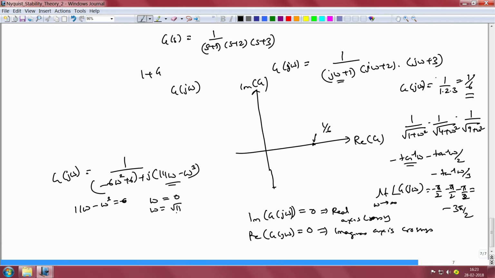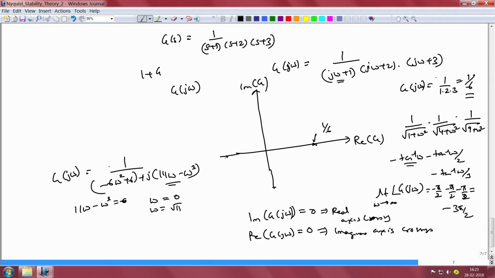So, if we substitute omega equal to square root of 11 and compute g of j omega, we will be able to determine the location at which the Nyquist plot crosses the real axis once more. It crossed once at omega equal to 0, which we already saw. It is going to cross again when omega is equal to square root of 11.